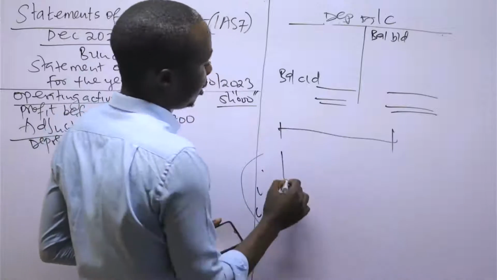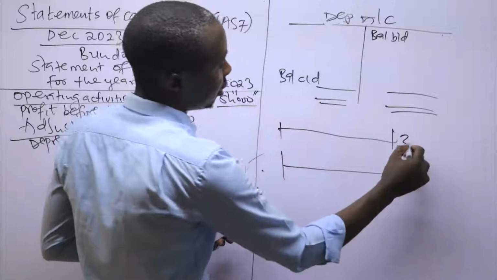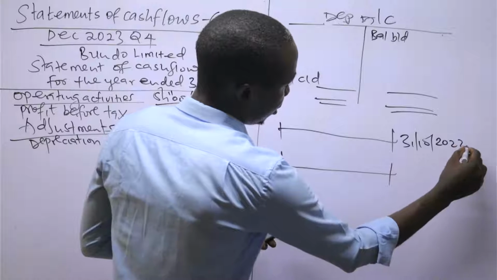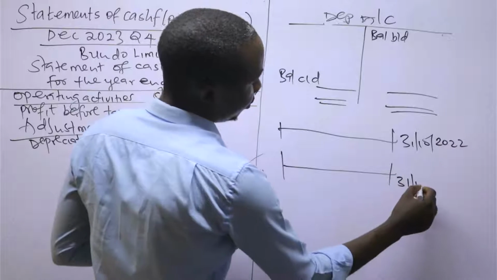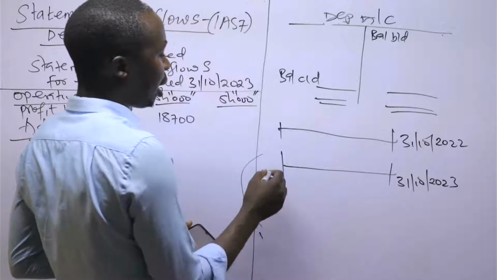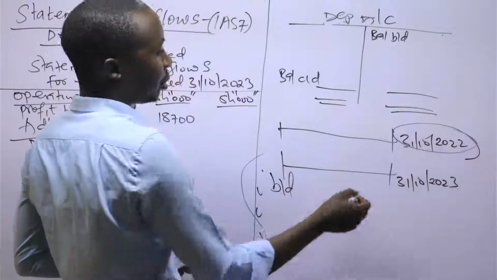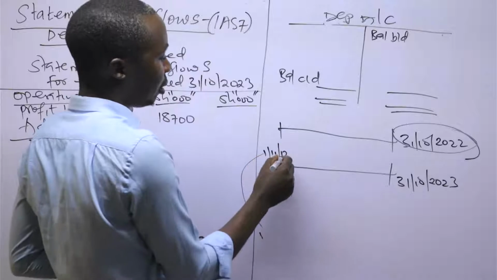Remember that when I talk about balance brought down, they are the balances from the previous year. Because in this question, we have 2 consecutive years, 31st October 2022 and 31st October 2023. When I say balances brought down here, they are the balances from 2022, because the balances from October 2022 are the opening balances on 1st November 2022.